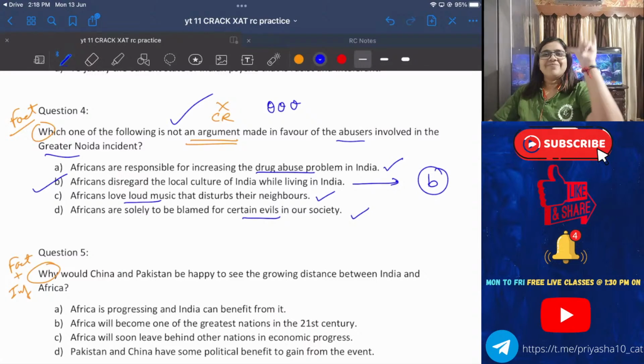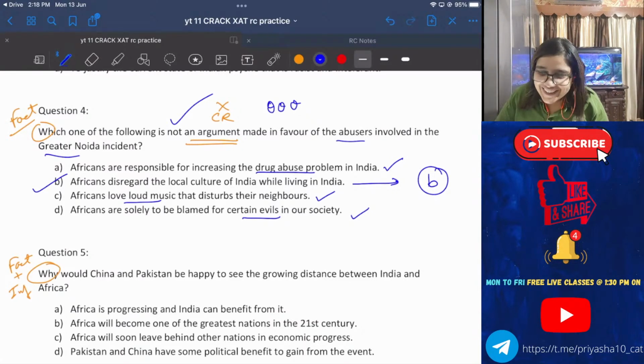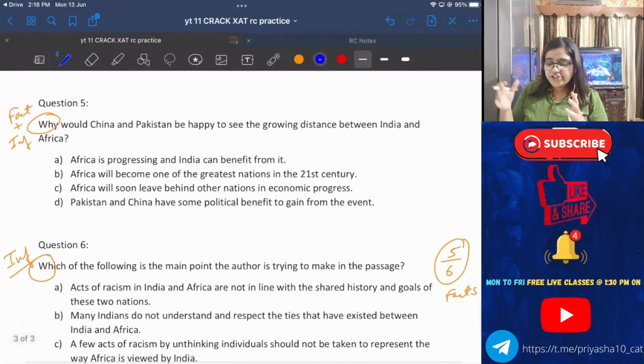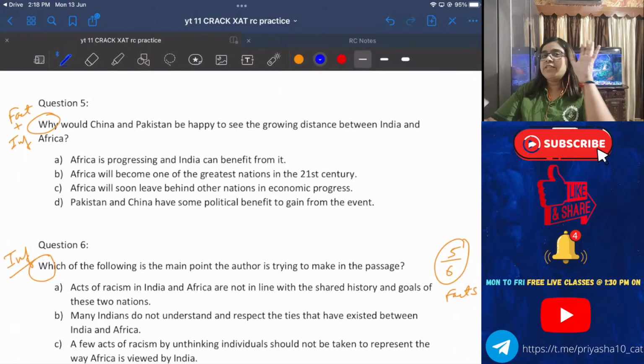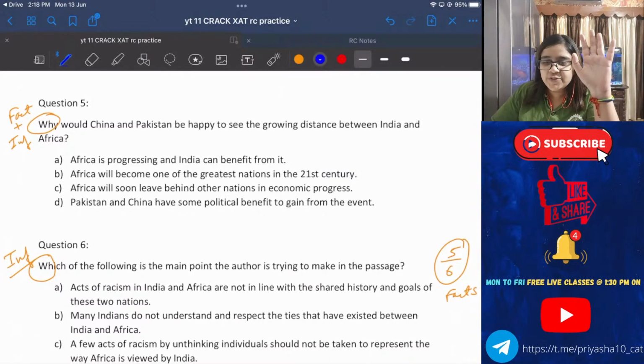So 3 for you people. Okay. What was that, Riya? Why this? Okay, fine then. So those who gave the answer as B, that's the right answer. Very good. Let's move to the 5th question quickly. Why would China and Pakistan? Okay, just a halt before we go to the next question.